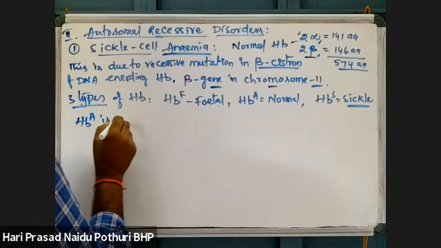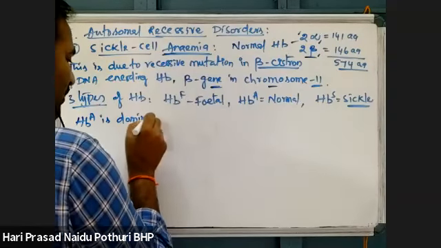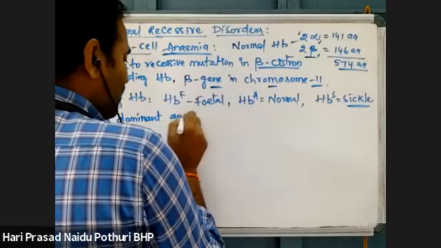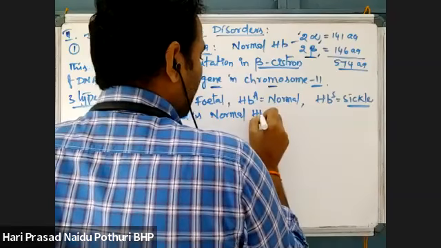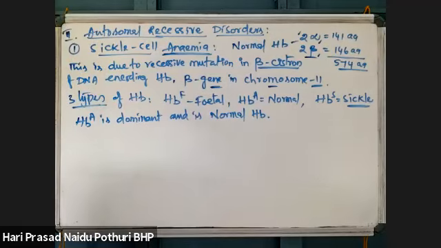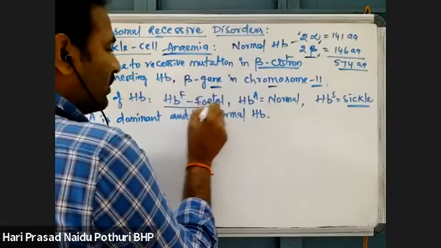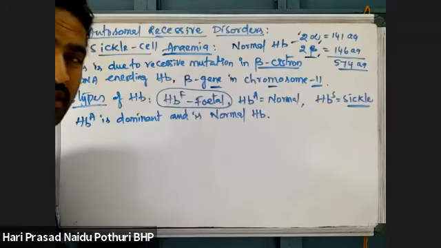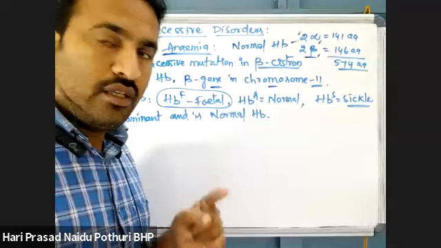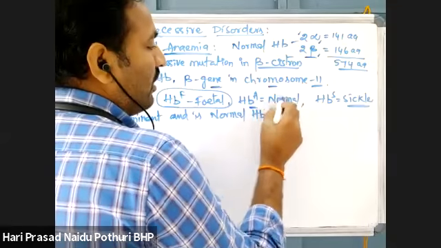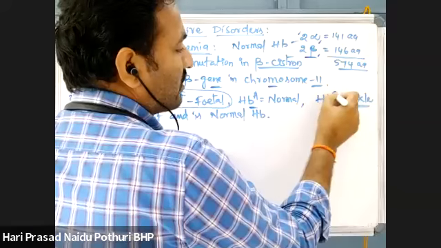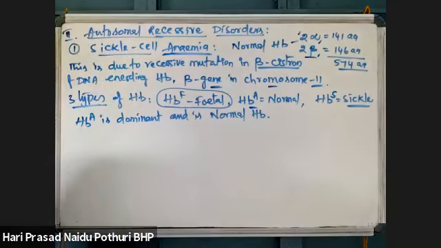HbA is dominant and is normal hemoglobin. Before birth, fetal hemoglobin is present inside the fetus. Once delivered, fetal hemoglobin is modified into normal adult hemoglobin. But in a diseased condition, a third type of hemoglobin develops, which we call sickle cell hemoglobin.